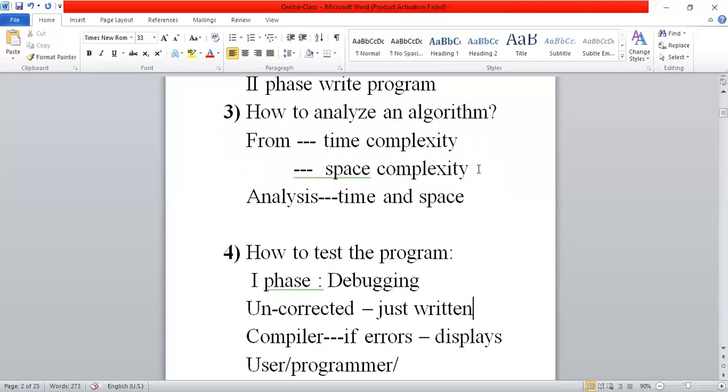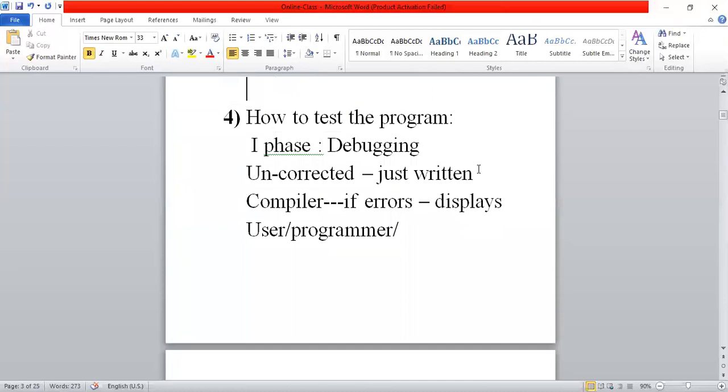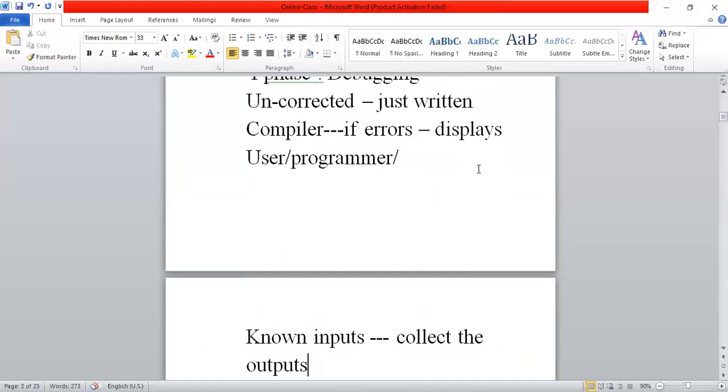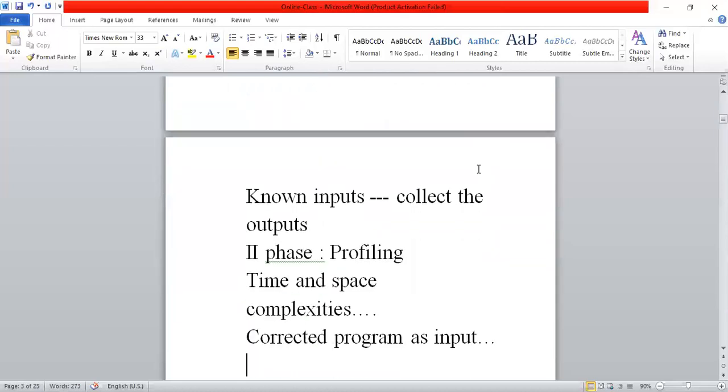And the last step is, after writing the program, generally we need to test the program. The testing is conducted in two phases. I told you, debugging and profiling. Debugging receives an uncorrected program, profiling receives a corrected program. Debugging uses the compiler, which automatically displays the errors. If any syntax error is there, either the compiler corrects it or the user can correct the errors.